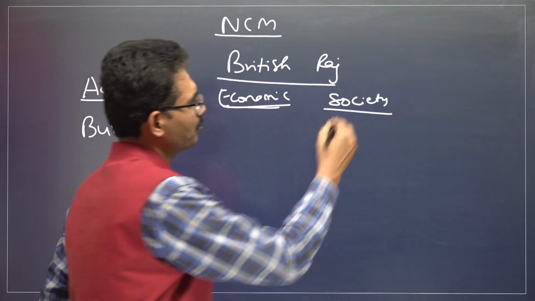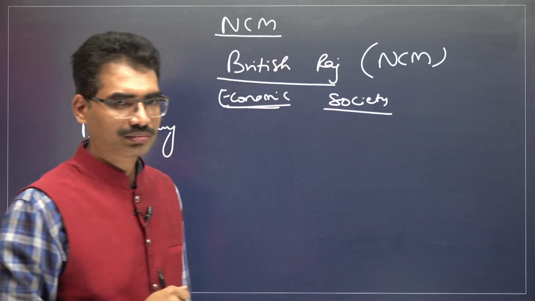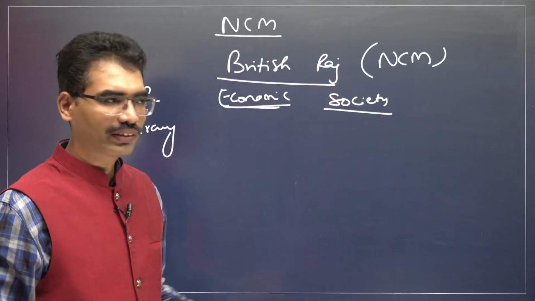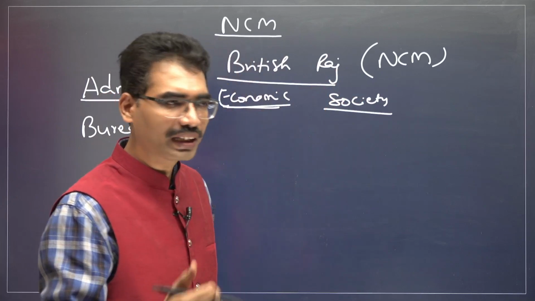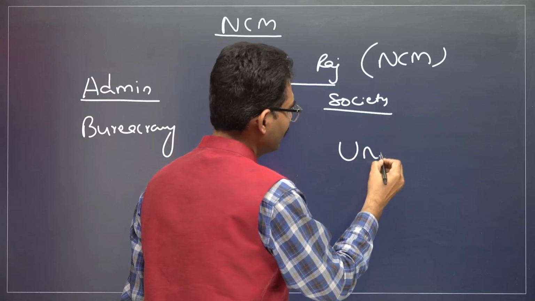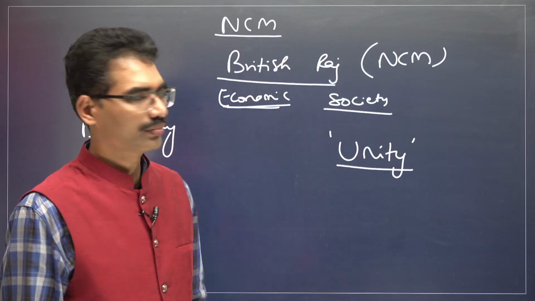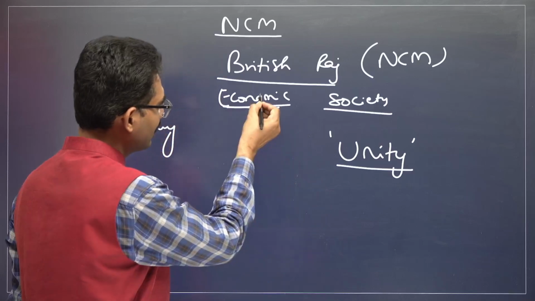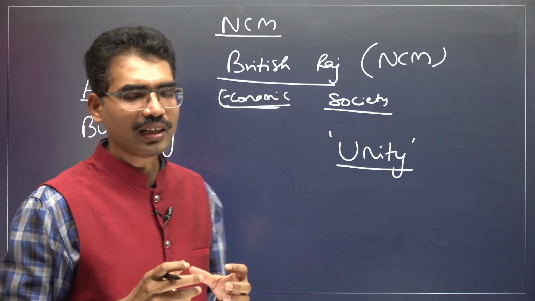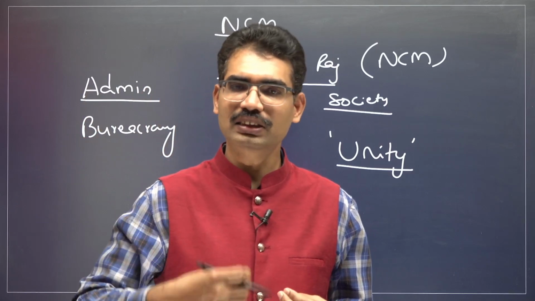When the non-cooperation movement was launched, Gandhiji gave the call that society-wise, let us not divide. Let us not consider caste, religion or untouchability. We fight as a unified force. That is one of the goals of the non-cooperation movement. Second, when it comes to the economy, they are affecting our industries and we are purchasing their products.